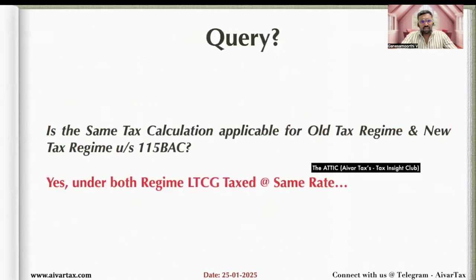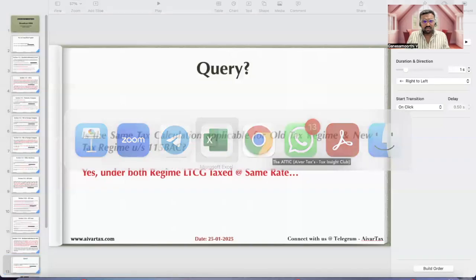The query: is the same tax calculation applicable for the old tax regime and new tax regime under section 115BAC? Yes. There is no different tax slab for capital gain. Under both tax regimes, long-term capital gain is taxed at the same rate. If the conditions are satisfied, it will be taxed at 20% or 12.5% or 10% in both the old and new regime. The same rate only is applicable. Now we will see this with examples in our Excel template.